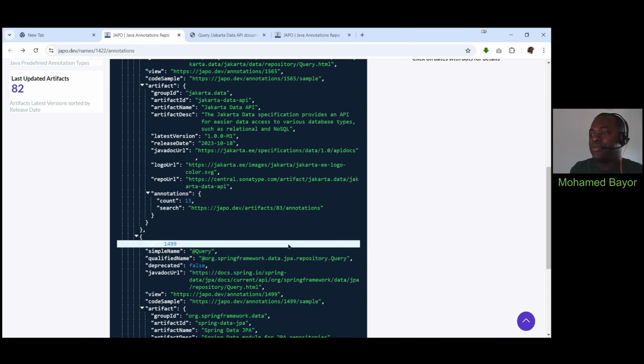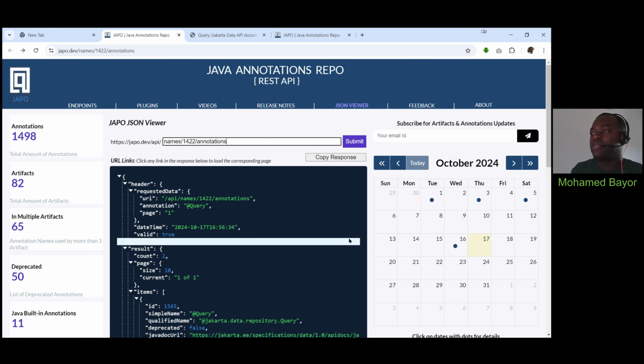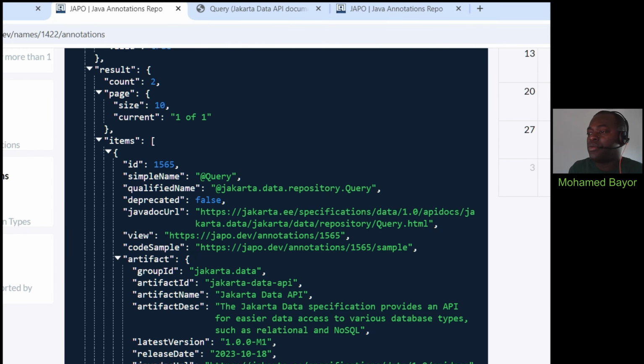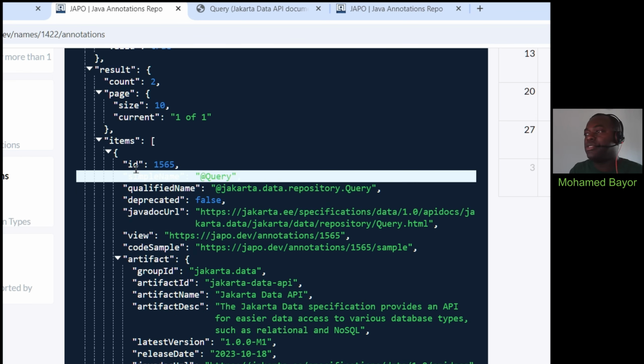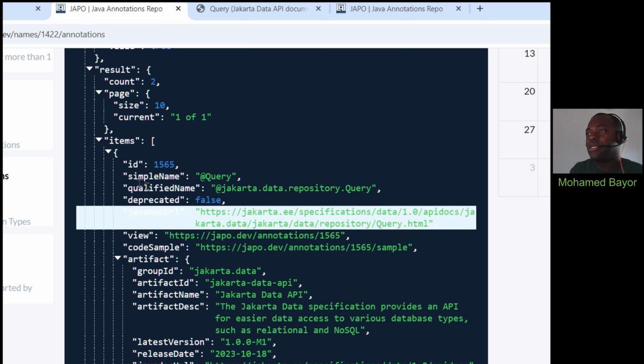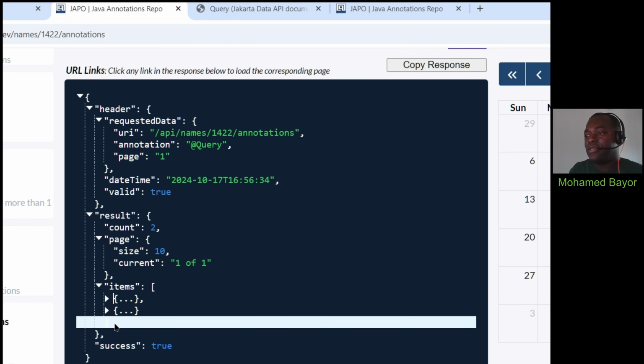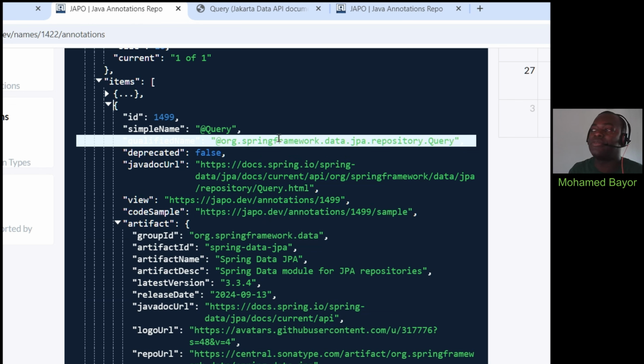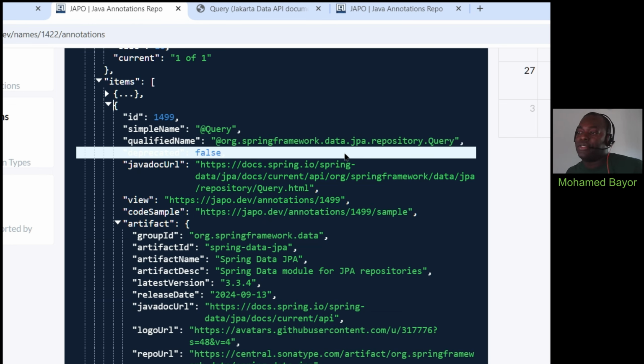Now, back to the search result, which returns all of the annotations based on the name we entered, which is in this case query. We just saw the details of the first entry returned, which is Jakarta data repository, but there is also the second entry here, which is actually the one we are dealing with right now, which is the Spring Framework data JPA.